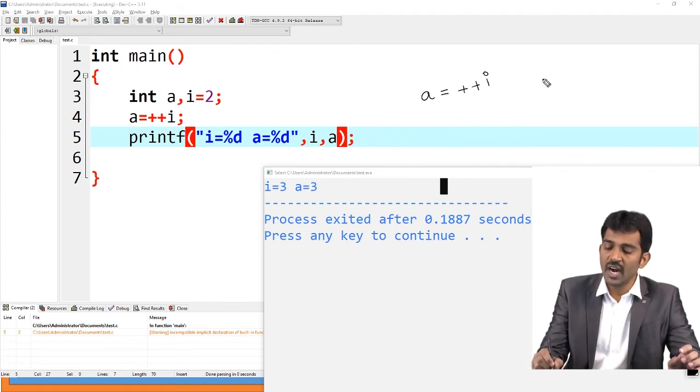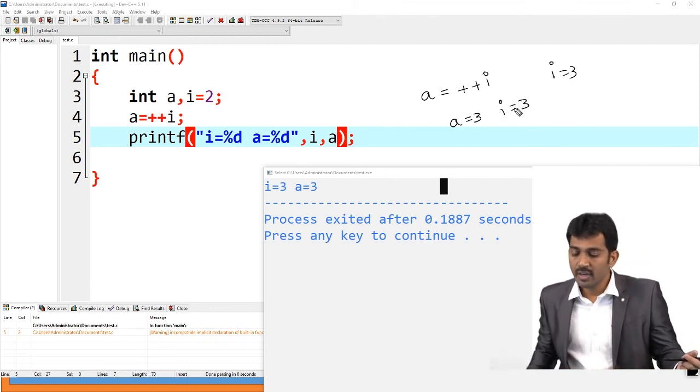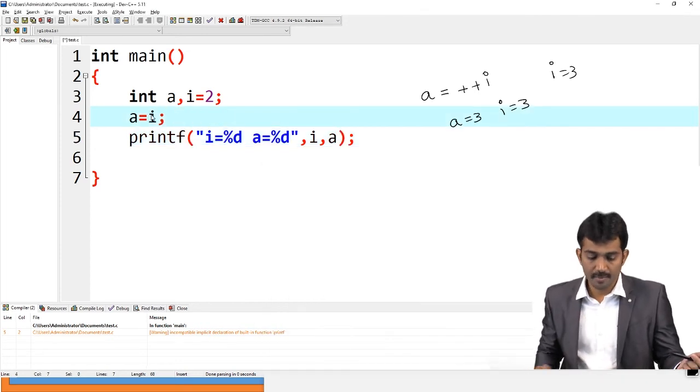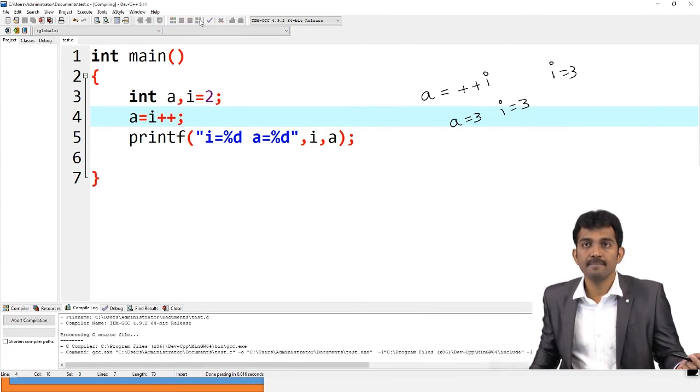When you increment the value, I value goes to 3. After that you assign, so A value is 3 and I value is also 3. Right? For example, if I change this plus plus I to I plus plus, observe clearly what is the output here.